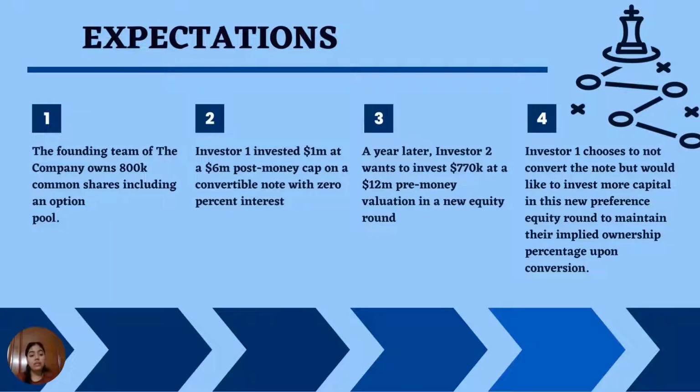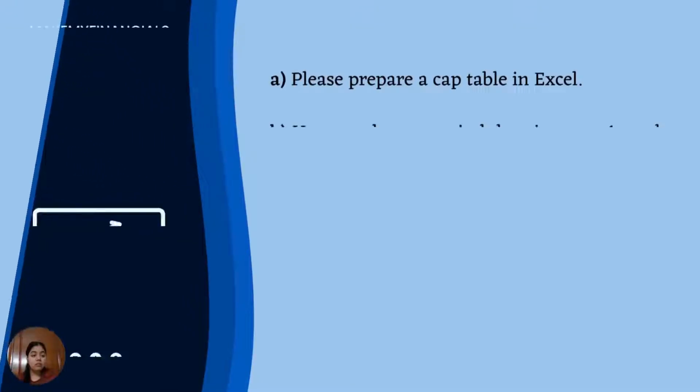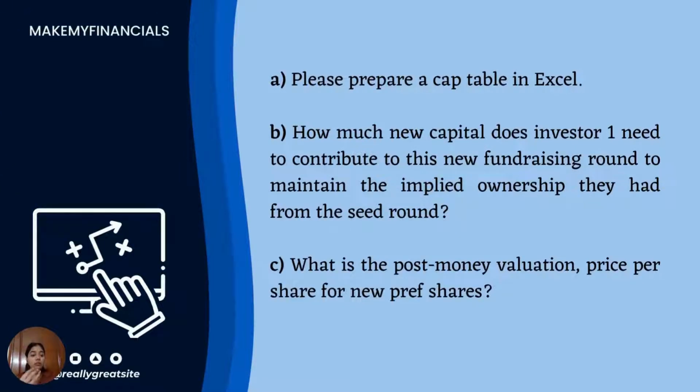Along with this round, Investor 1 chooses not to convert the note but would like to invest more capital in this new preference equity round to maintain their implied ownership percentage upon conversion. And along with this cap table, the investor also wanted to know about these 3 questions. First was the cap table using Excel. Second, how much new capital does Investor 1 need to contribute to this new fundraising round to maintain their implied ownership they had from the seed round. And then, what is the post-money valuation and the price per share for the new shareholders.